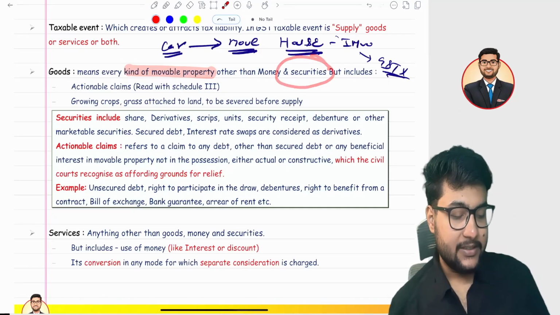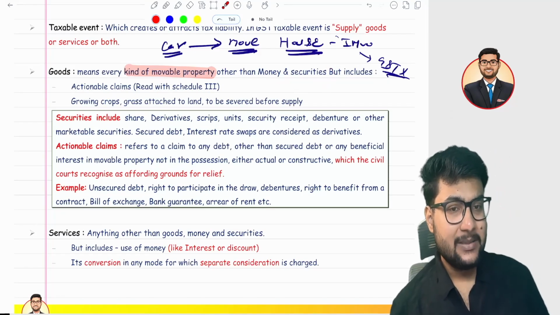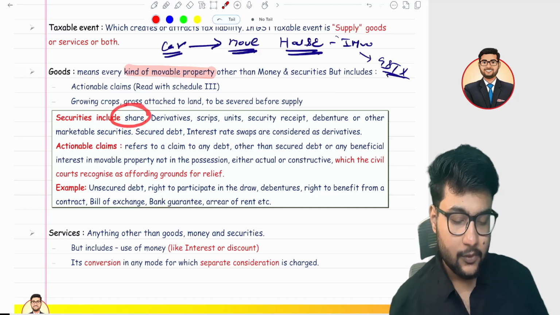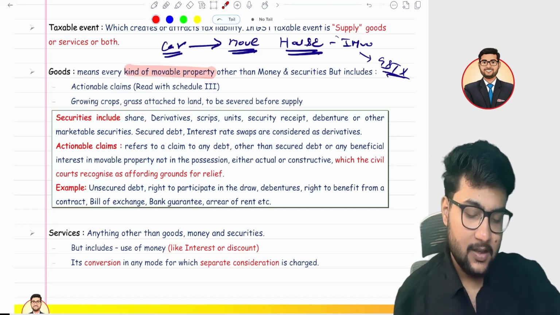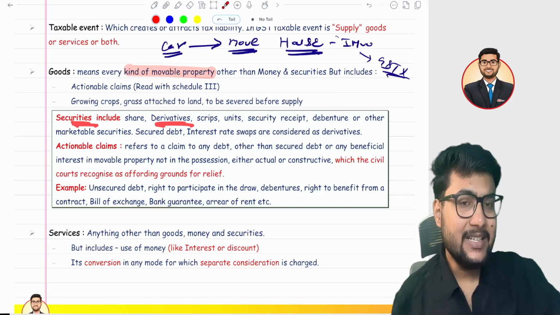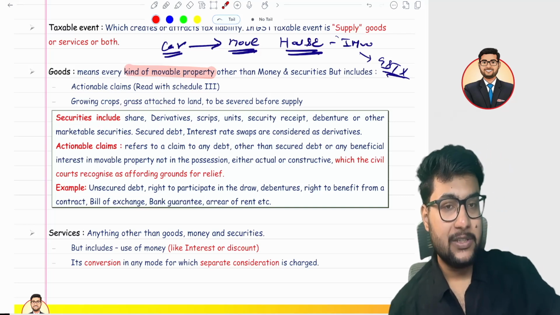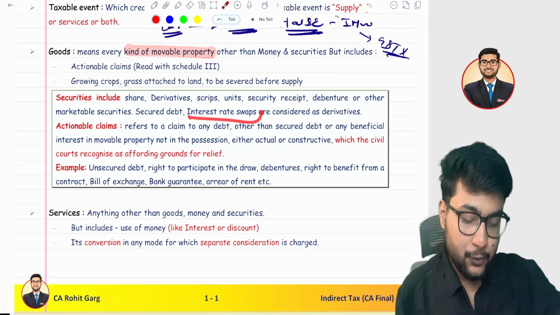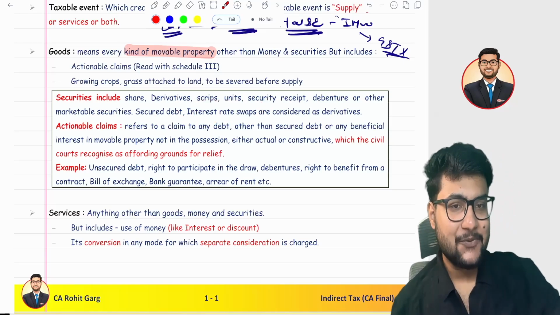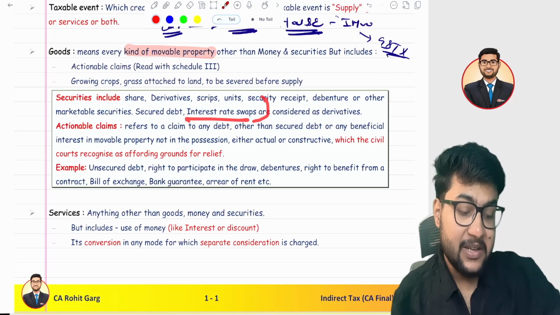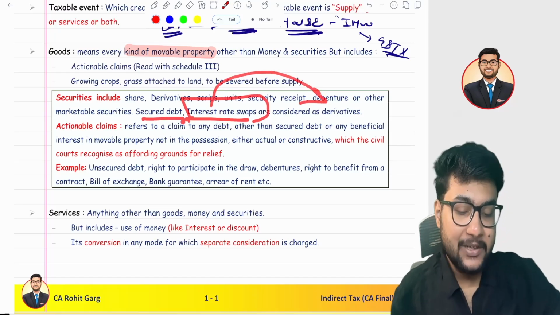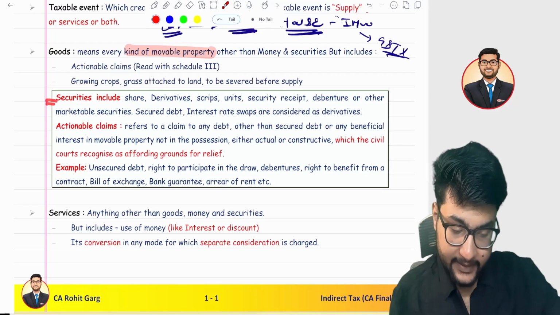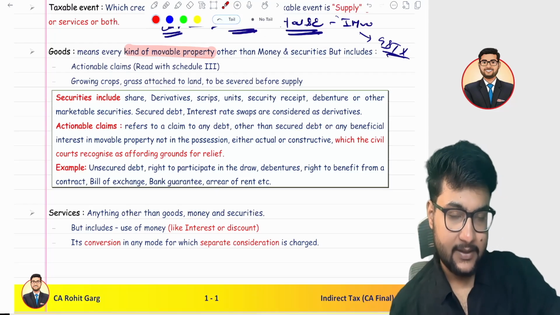Another is security. What is security? Security means simply, you purchase and sell shares. This is a security. Like you purchase and sell derivatives. Derivatives are also a security. Another is, if you hear of the interest rate swap, so interest rate swap in AFM is also a derivative. Secured debt is also a derivative. But here is a very interesting concept. I will tell you later.